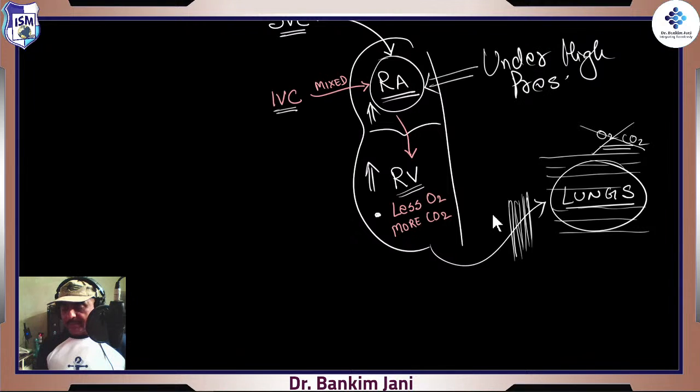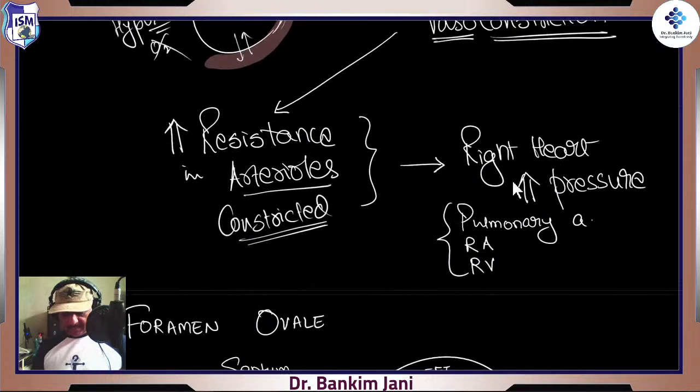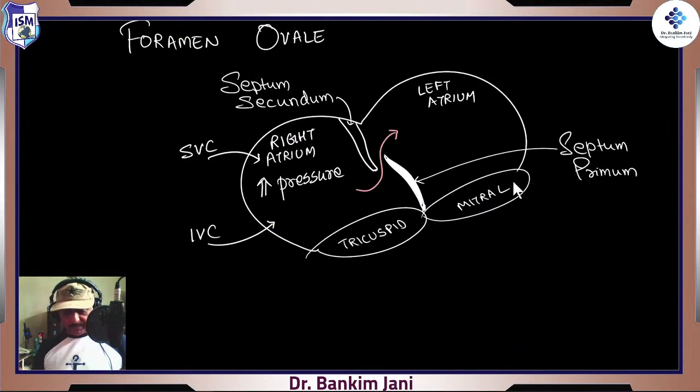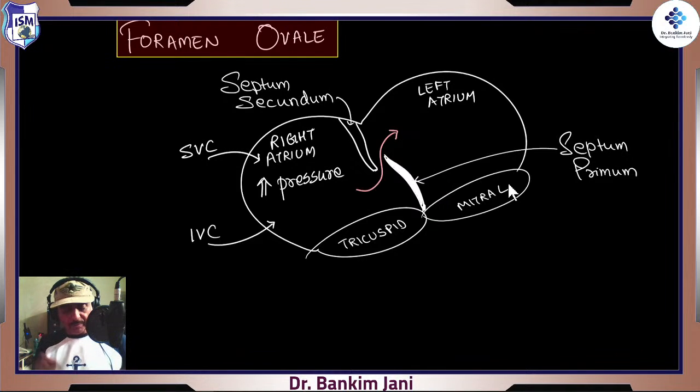Now the heart would say there has to be something to manage this. We have come to this conclusion that the right atrium is under high pressure. That's where our foramen ovale comes into the picture. What the foramen ovale tells, for this day only I kept this foramen open.